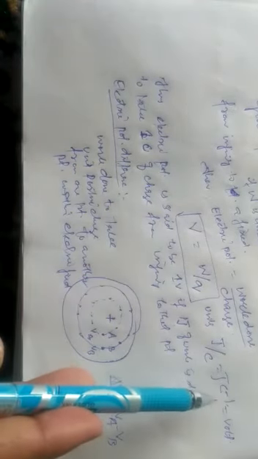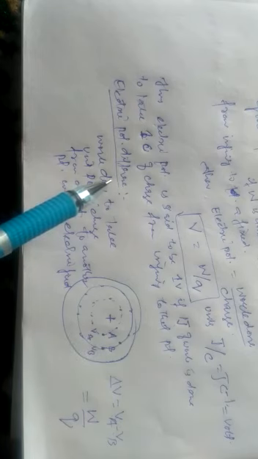Again, it has the same units, joule per coulomb, and that's called the volt. Now you have to define 1 volt here. 1 volt is defined as the amount of work done to bring a unit positive charge from one point to another point. Listen, in the first case we defined the amount of work done to take unit positive charge from infinity to point B, that is the potential at point B. From infinity to point A, that is the potential at A. The potential difference is between two points within the electric field.